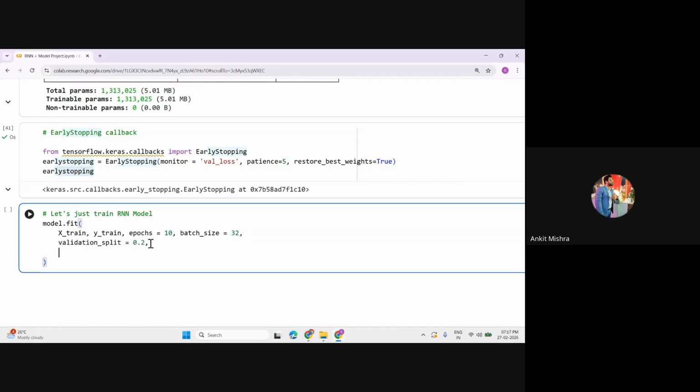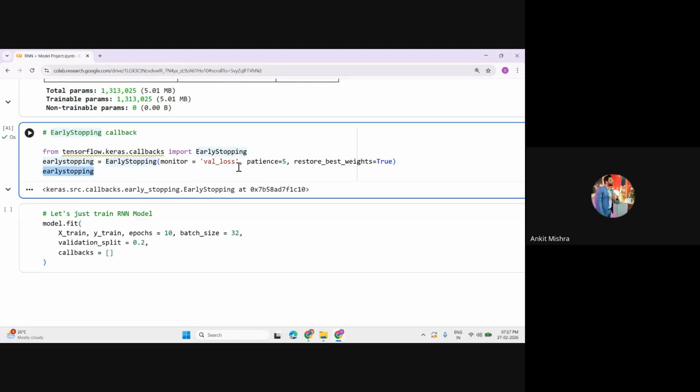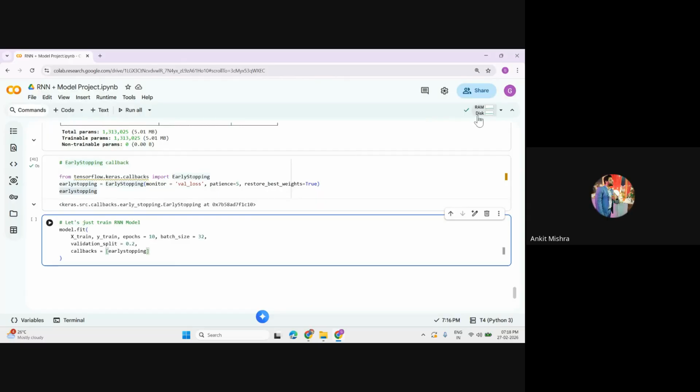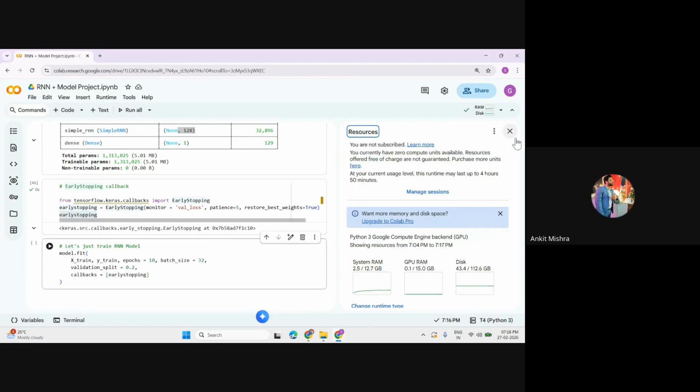So you can simply call your callbacks and write this one. What do you want to callbacks? I want to callbacks my early stopping, and just keep the patience value at 5, and look at the 5 iterations. If the loss is not decreasing, then stop the model training and restore the best weights, right? So if you run this, make sure you are using the T4 GPUs, right?